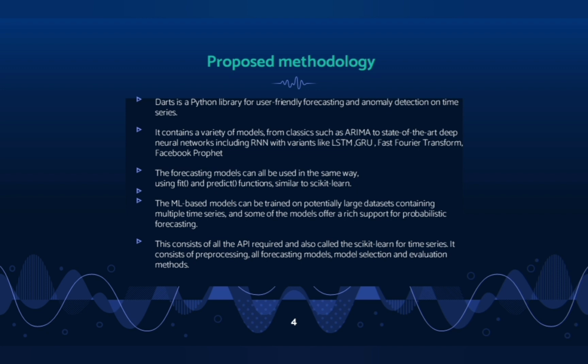Facebook Prophet can be used in this DARTS library. It provides time series utilities like resampling, differencing, and decomposition, data preprocessing techniques like scaling and normalization, and evaluation metrics like MAE, MSE, and MAPE, that is mean absolute error, mean squared error, and mean absolute percentage error respectively.